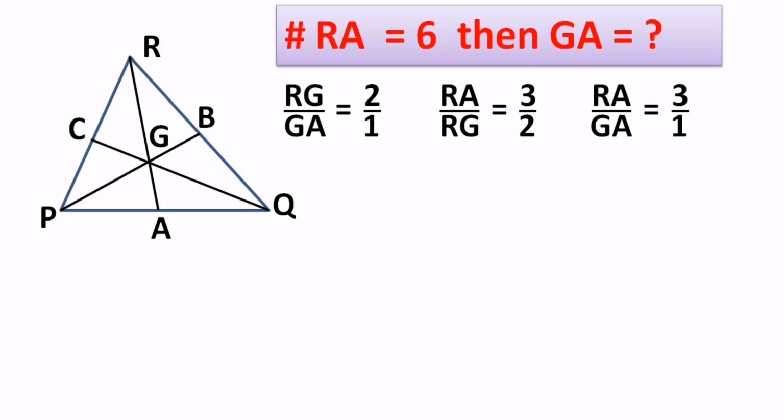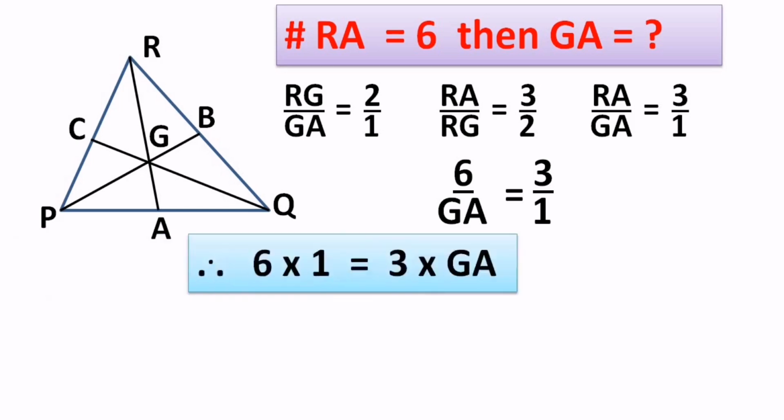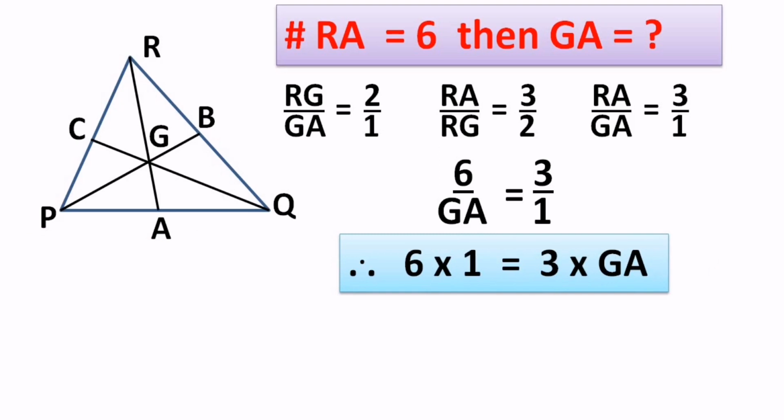Now check out where are these 2 values, RA and GA. Yes, they are there in the third ratio, correct? And in that third ratio I'm going to substitute the value of RA, and that makes the ratio 6/GA equals 3/1. Once we reach this step, we know the next step is what? Cross multiplication, the way you are looking at the screen, right?